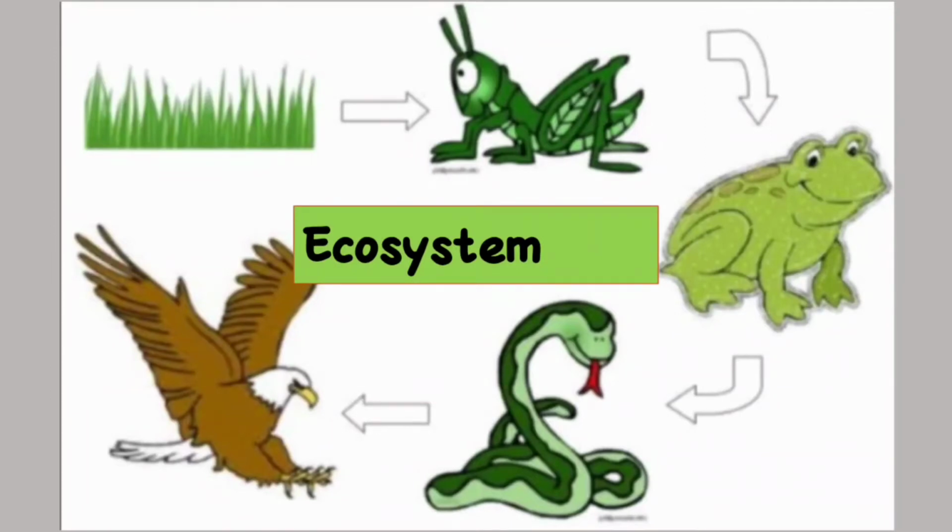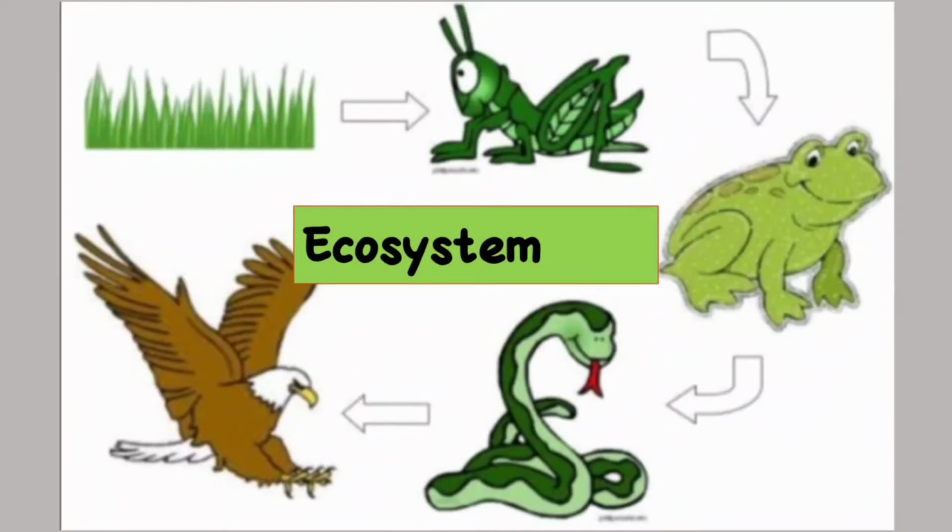For example, here you can see in this picture, grass will be eaten by the grasshopper. Okay, then this grasshopper will be eaten by the frog. So grasshopper is a food of frog. Then the frog will be eaten by the snake. So frog is the food of snake. Then finally this snake is eaten by the eagle. So eagle's food is snake.